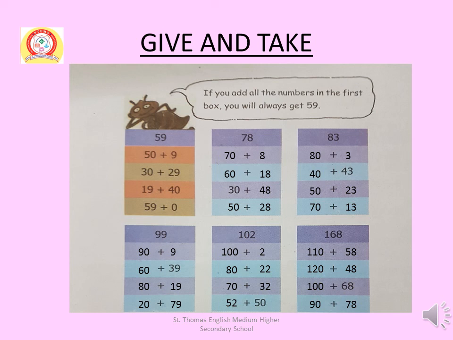Similarly, other numbers can also be written as addition of two numbers. I have done this in the slide. There may be many more combinations. You try to do that.